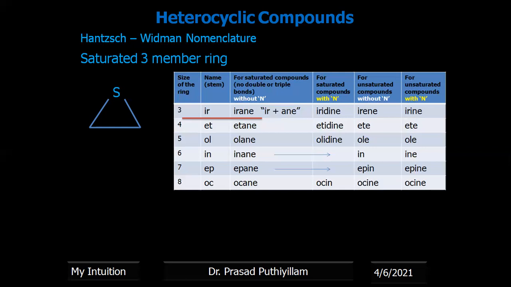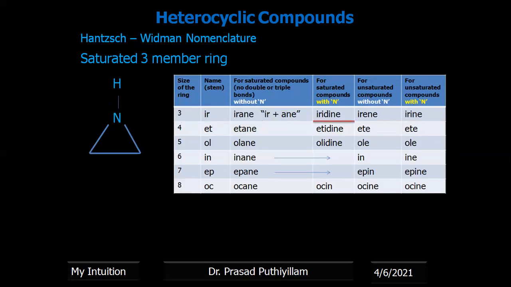This one again is a three-member ring. It is a saturated compound. There is no double bond and no presence of nitrogen. Therefore it is irane, and the heteroatom is sulfur, that is thia. Therefore, thiirane.